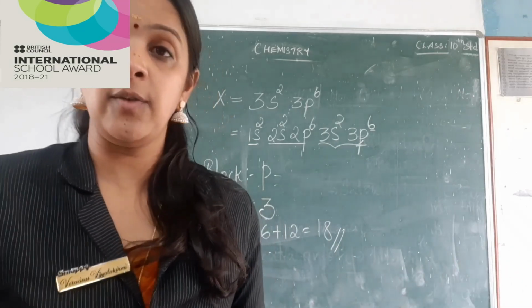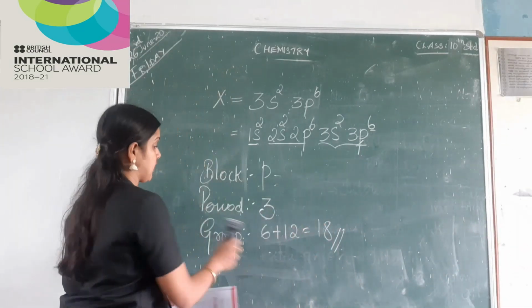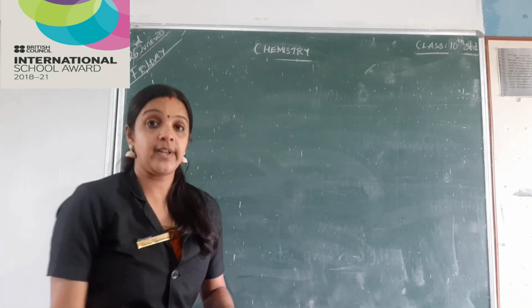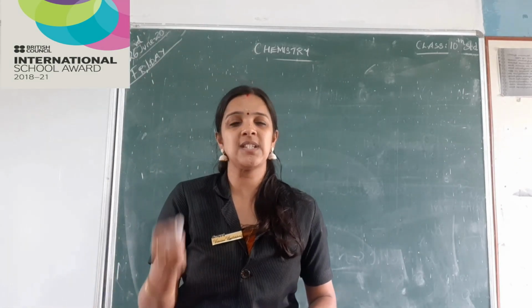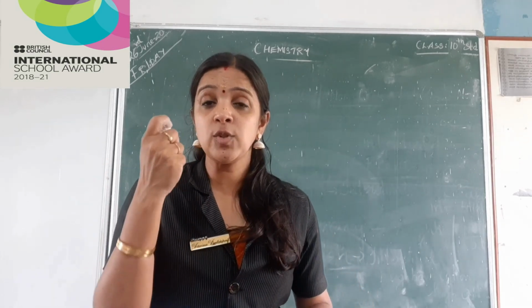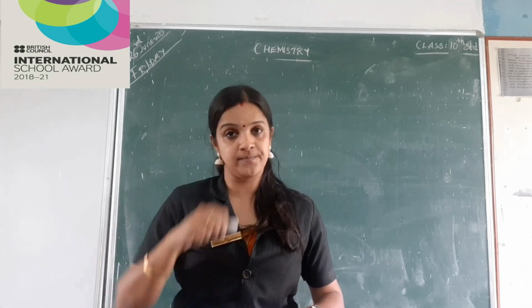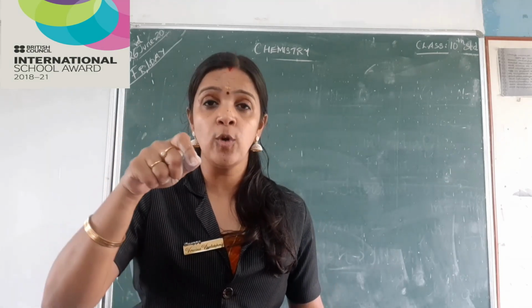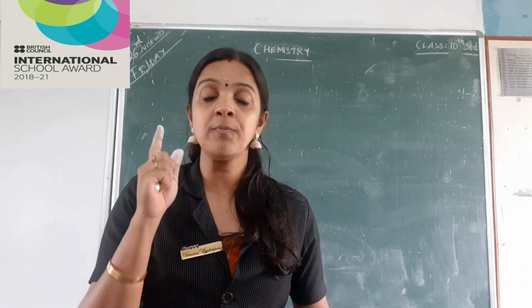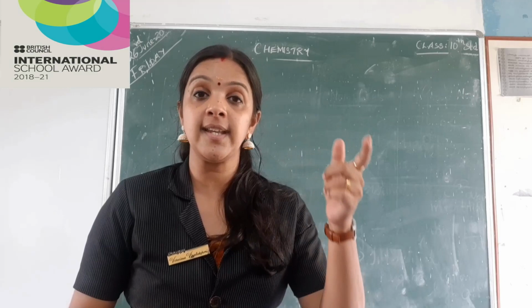Right. There's one more question given to us. Let us do that also. Okay. Now see, don't stop with the examples that I have given here. You know the periodic table, you know the elements, so you can take some more examples. Take the outermost configuration and try exploring. A successful student is someone who explores more, because when you explore more, we make mistakes. And when we make mistakes, we learn. So whenever we make mistakes, be happy, because mistakes help us to learn things perfectly, so we don't make the mistakes again.